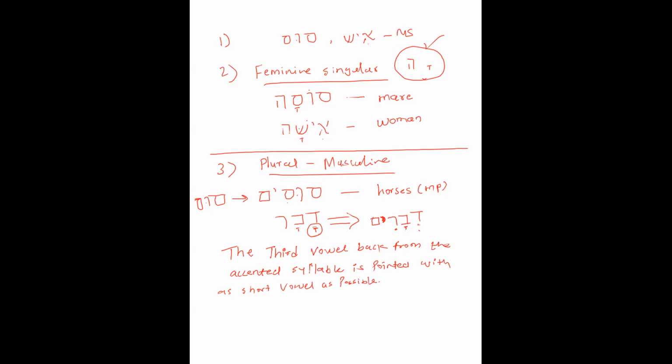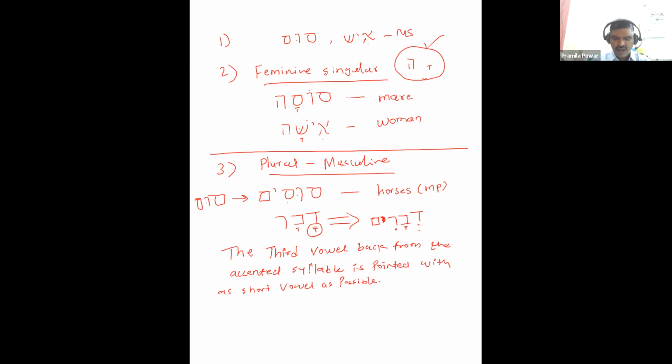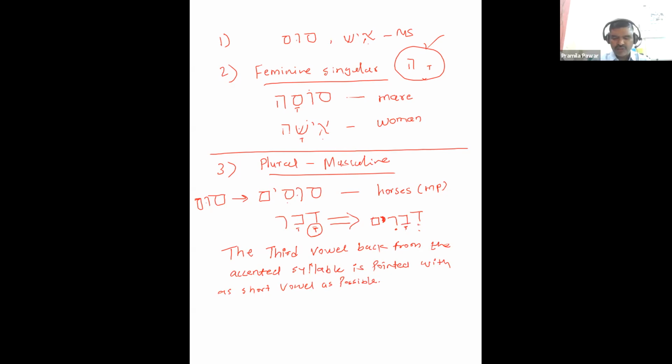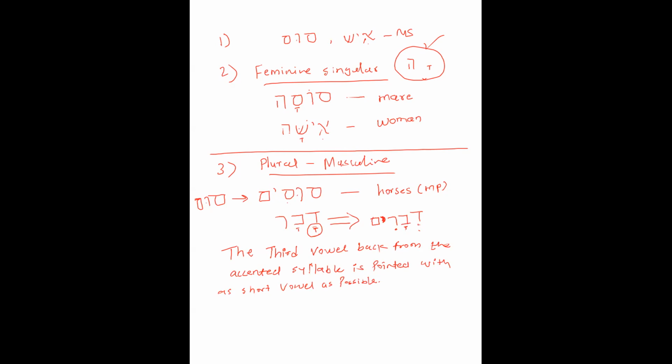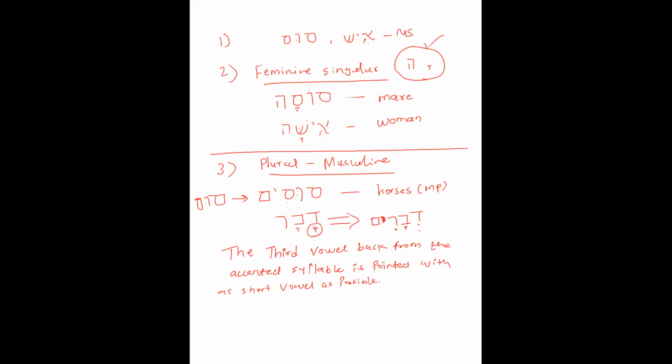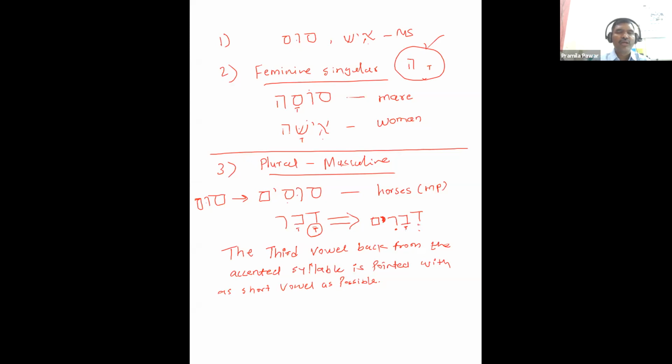The third vowel back from the accented syllable is pointed with as short a vowel as possible. Yeah. So always remember this rule.